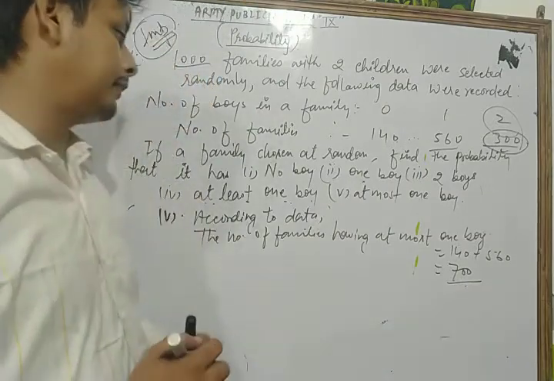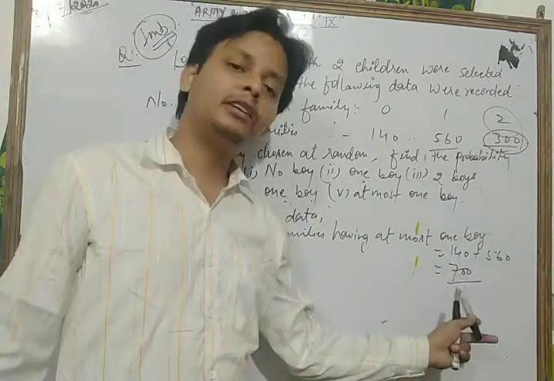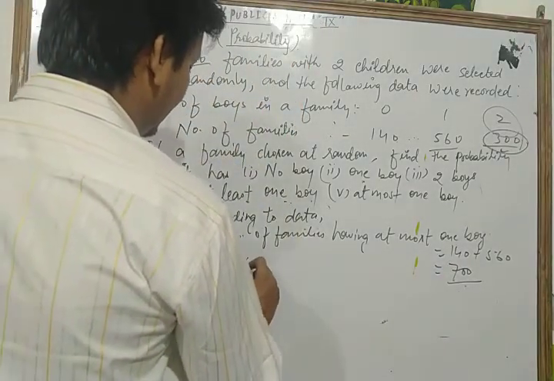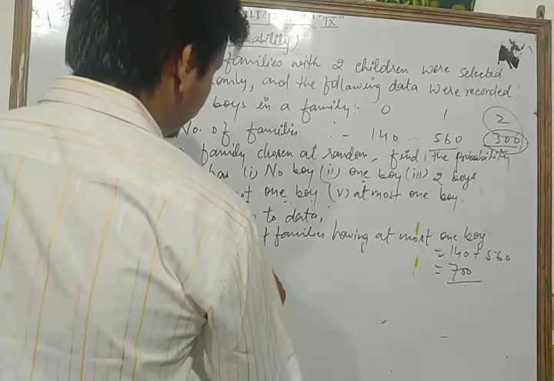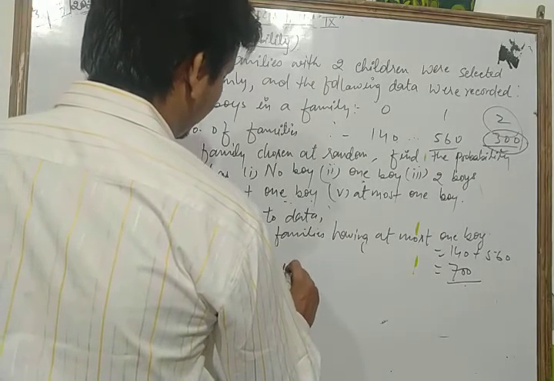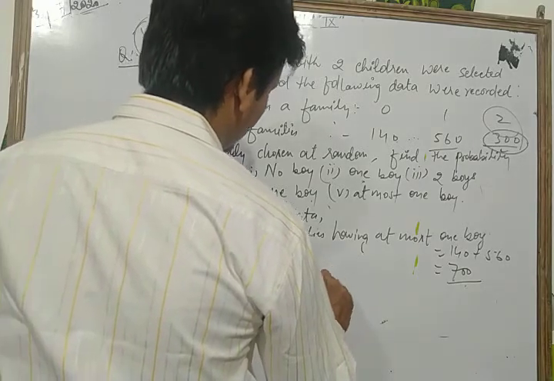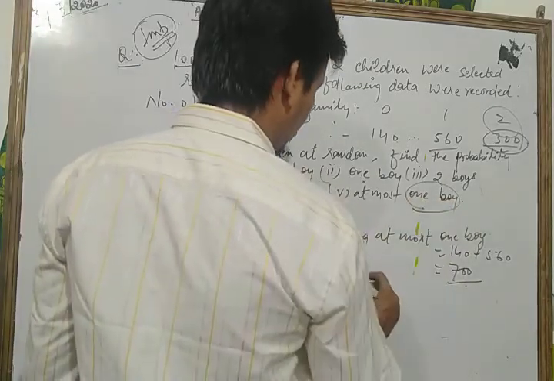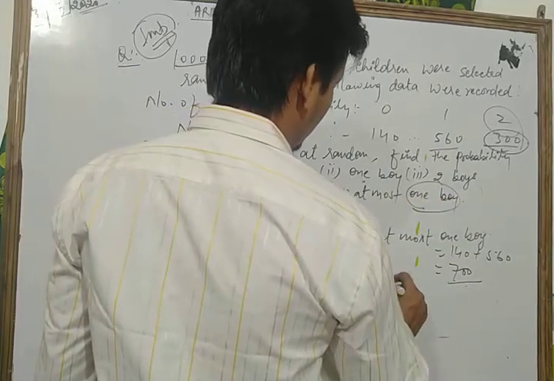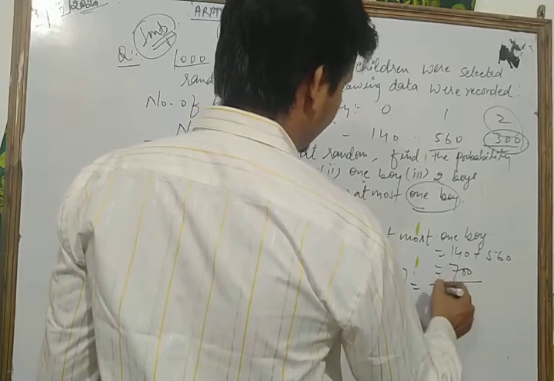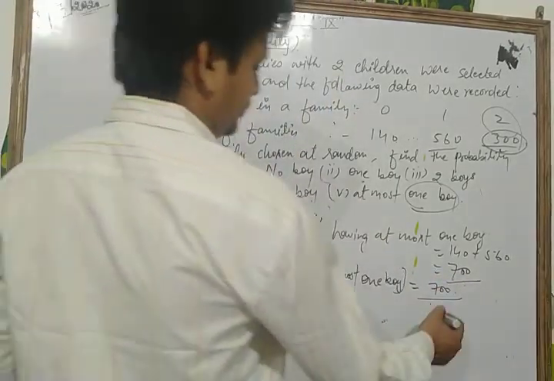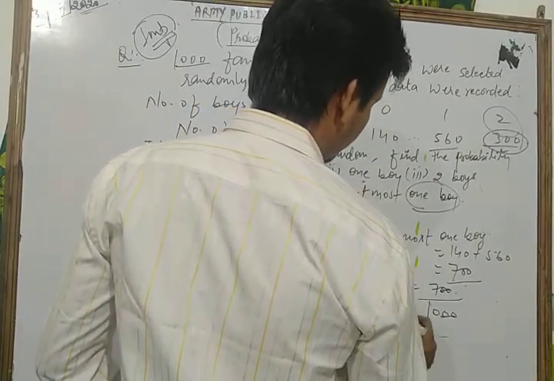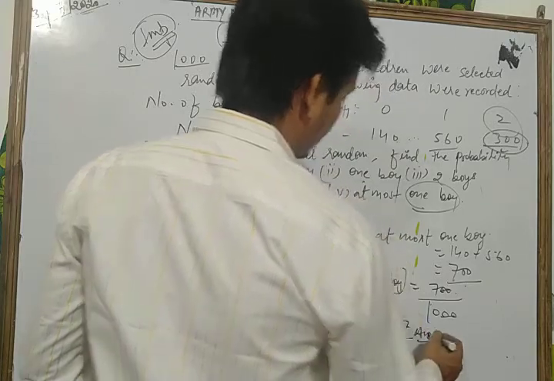So the total number of families having at most one boy is 700. Now the probability of families having at most one boy is 700 upon 1000. The zeros cancel each other, so we get 0.7. This is our answer.